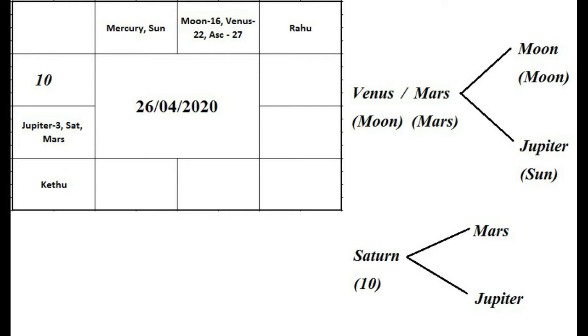Now the fourth step is that there should be a connection between Lagna and the 3 and 11 lords. How? Here you can see in the example, the Lagna Lord is Venus, the star Lord is Mars, the third Lord is Moon, and the 11th Lord is Jupiter.